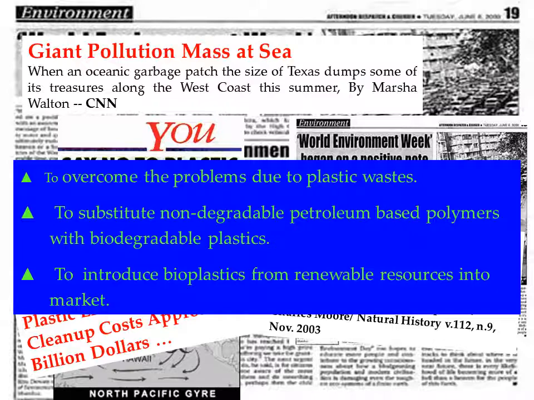To substitute non-degradable petroleum-based polymers with biodegradable plastic, we have to think about that also. We have to introduce bioplastic from renewable resources into the market, so that after its use, after its application, after its end use, it should be degradable, so that it will go into nature.